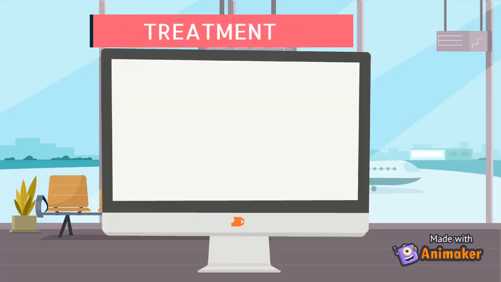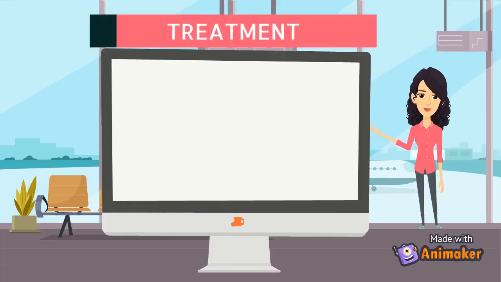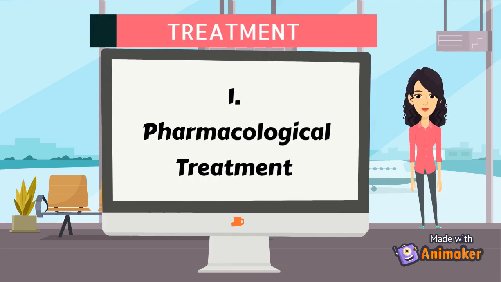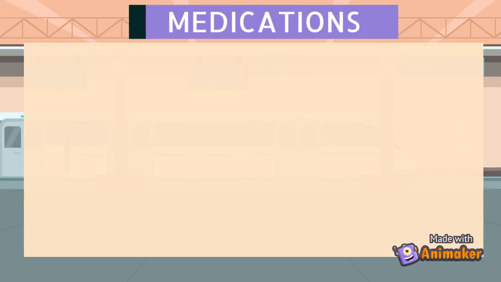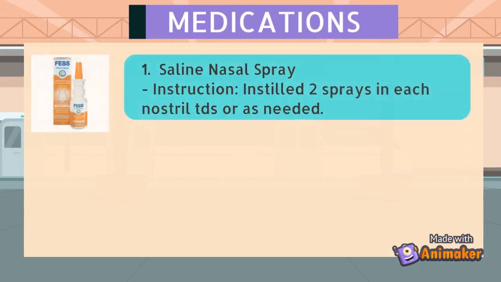Moving on to the treatment for sinusitis, which can be divided into pharmacological and non-pharmacological treatment. For pharmacological treatment, there are several medications that we can use. First is nasal saline spray. It works by rinsing and moisturizing the nostril, thus relieving the stuffiness so that breathing becomes easier. For nasal saline spray, 2 sprays are instilled in each nostril 3 times a day or as needed.